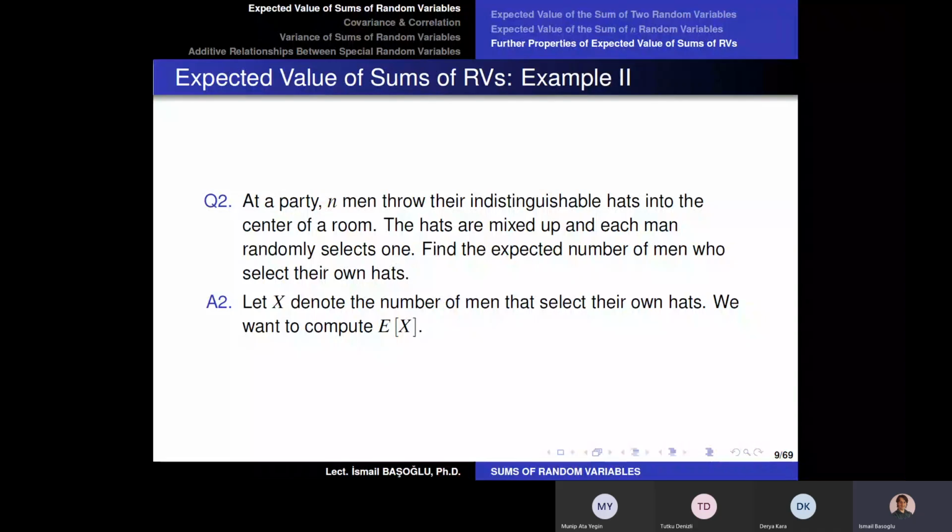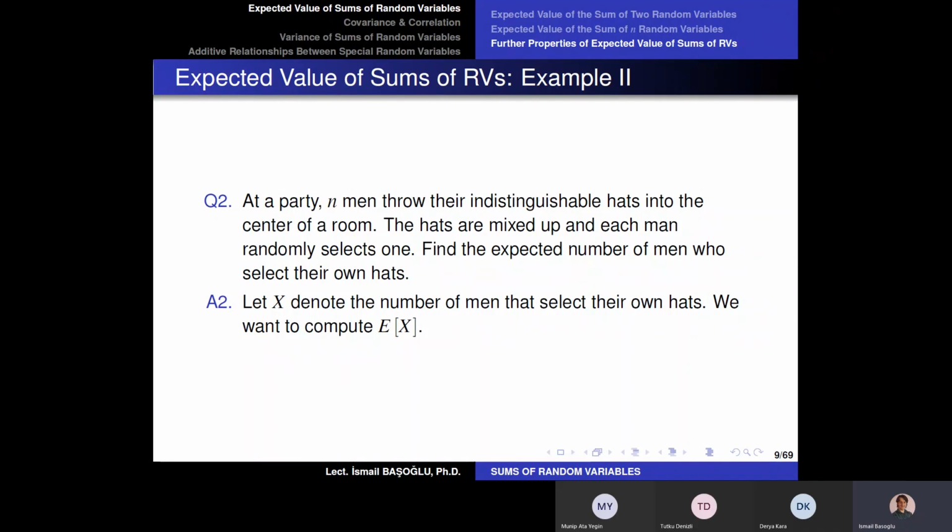Now imagine there are 2 men inside the room. So when they throw their hats and mix them up in the center of the room, at the end of this process either they are going to select each other's hats or they are going to select their own hats. So with 0.5 probability, the number of men who select their own hats will be 0.